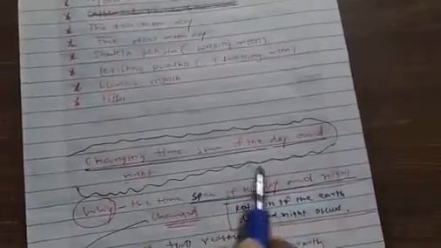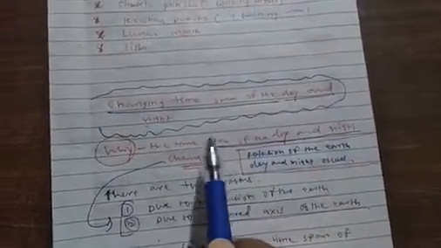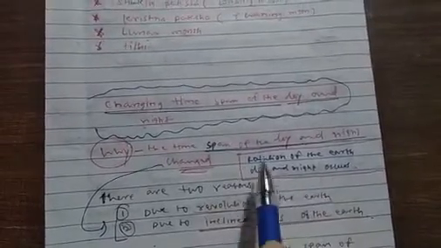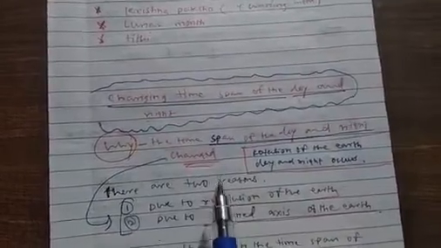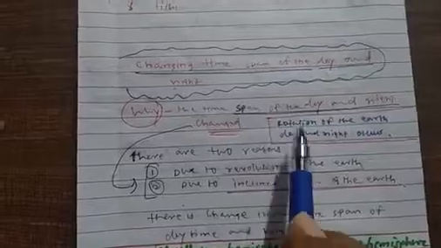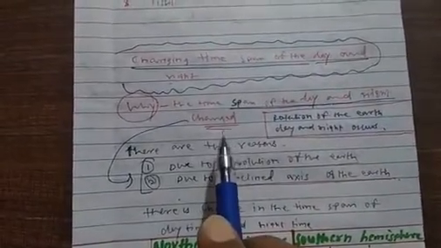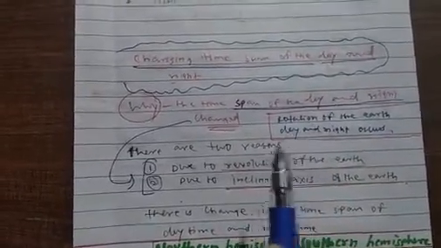First, I want to discuss with you the changing time span of the day and night. First, you have to understand that on the earth we see day and night. Why are day and night formed? You know that due to the rotation of the earth, day and night form on the earth. But in some seasons the days are longer and in some seasons the days are shorter, and the nights are longer in some seasons and shorter in others. Why is it so? What is the reason?